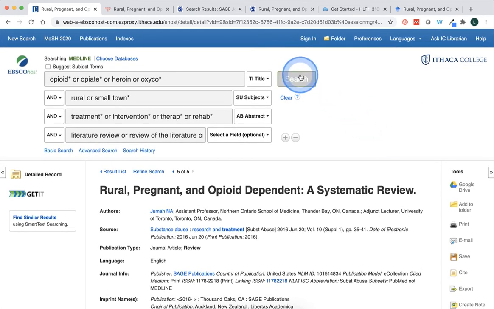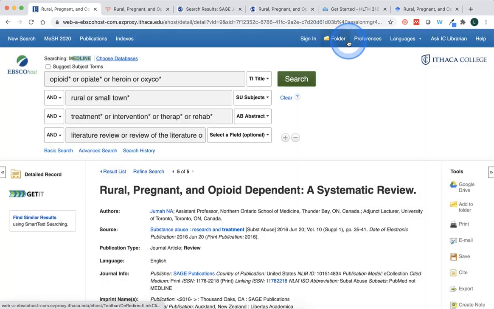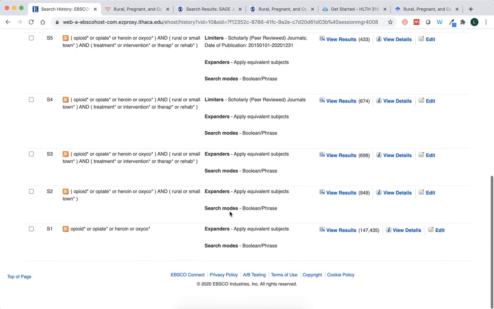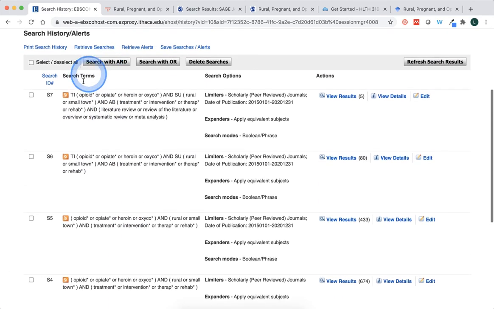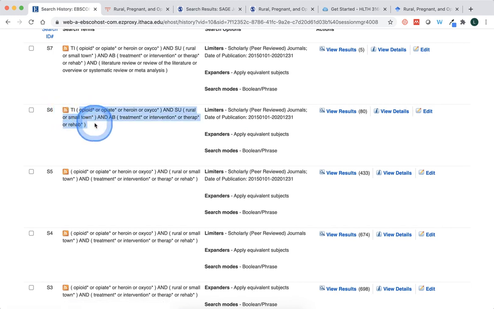I think that's it. Oh yes, I know one last thing I wanted to show you. Up here, it tells us that we're searching Medline. I can click choose databases and I can hop out of this database and go into a different database and say okay, and then you can run that search in that database. Also the search history, that's important. If you want to see what searches we've done, you can see that I've done 7 different searches, this being the most recent one with 5 articles. And this kind of information will be helpful for your assignment when you have to show what terms you used and how many results you got.